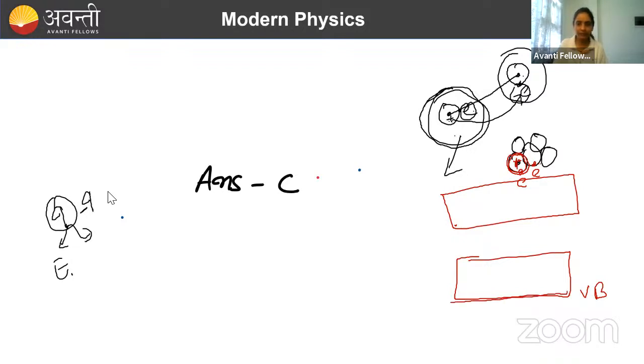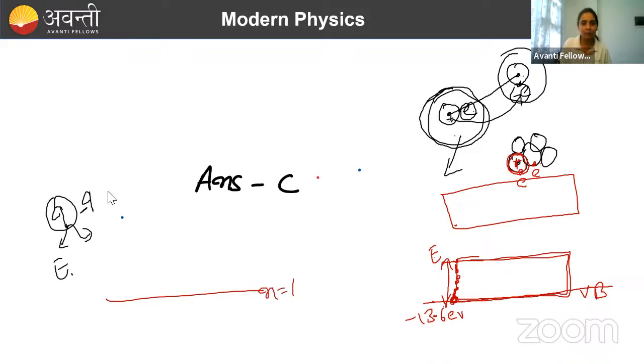Band means this was an energy band. So that atom was having energy, and band means that if the energy here is -13.6 electron volt, it is having all levels of energy lying between -13.6 and E. All energy levels are present. Like how we made the energy diagram of the atom just now? We made n = 1, here n = 2, here n = 3.